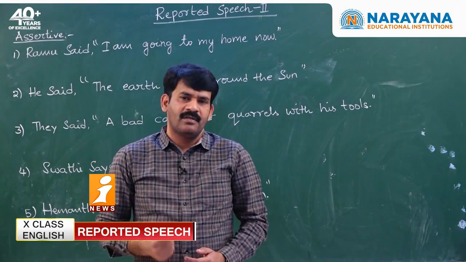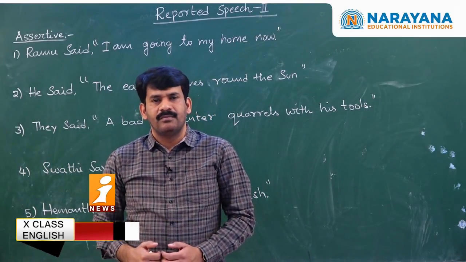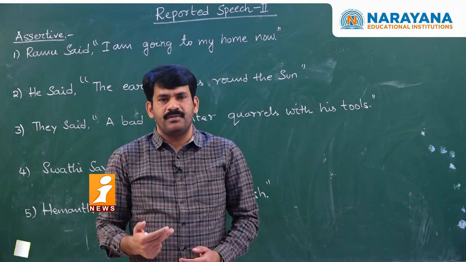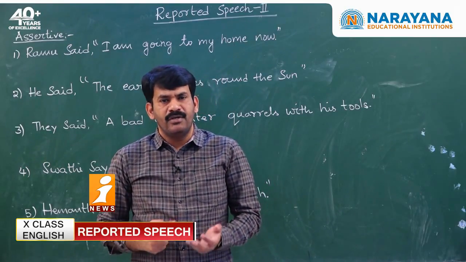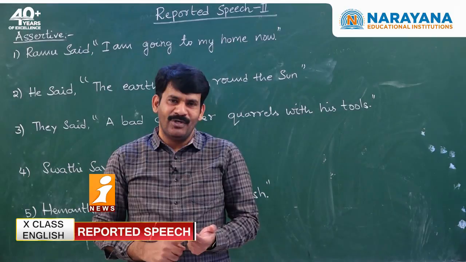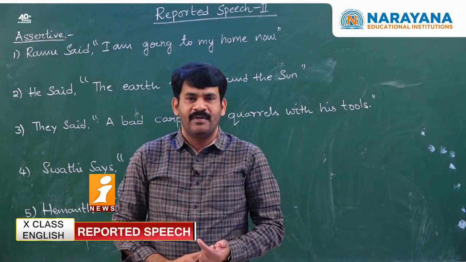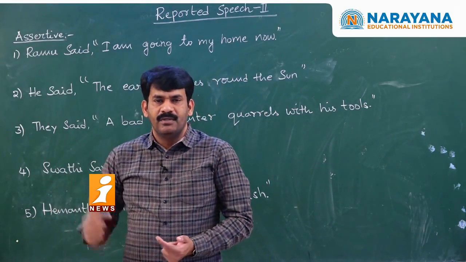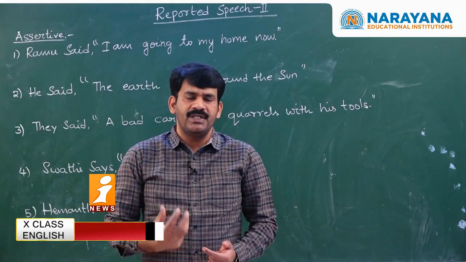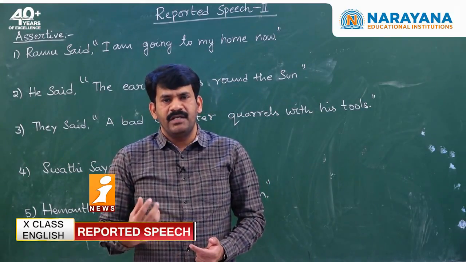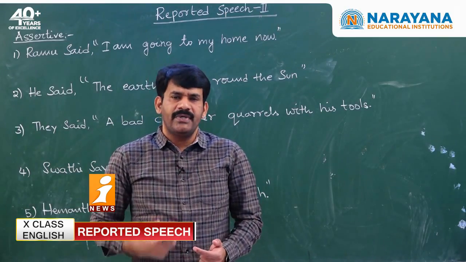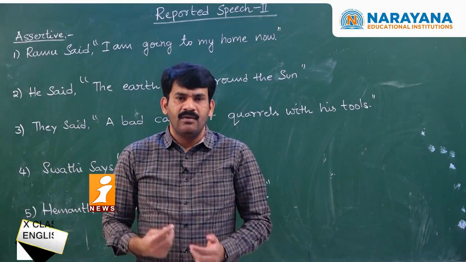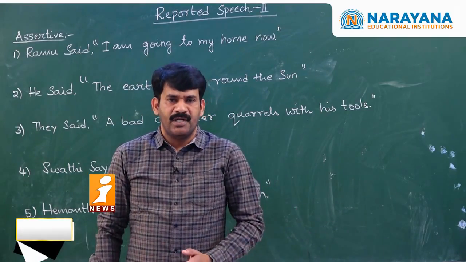In this class, I am going to discuss with you the exceptions in the statements, along with the interrogative model, imperative model and exclamatory model. There are 5 sentences on the board. Once you observe these 5 sentences, you can get complete clarity in the assertive model. Once you get complete clarity in the assertive model, we will move on to the other 3 models.